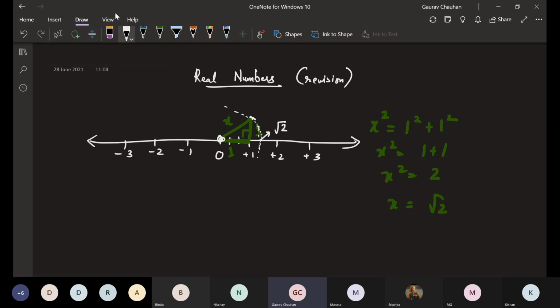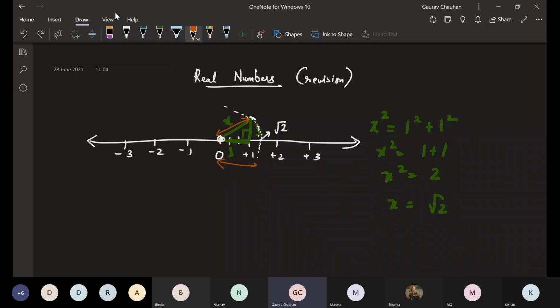Because its length is root 2. We have found it by using Pythagoras theorem. This much length is the same as this much length, because in the circle we made, the radius does not change. So that length was root 2. How are we feeling about this? We found root 2 like that.